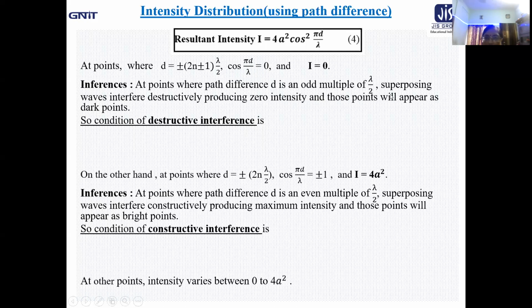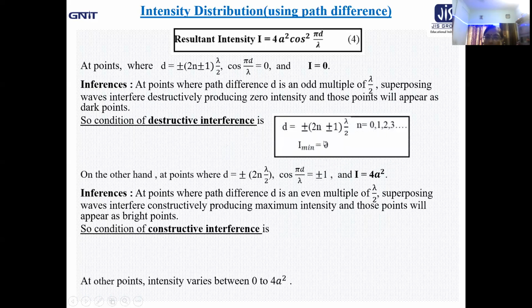So, under these conditions, superposing waves interfere destructively, producing zero intensity, and those points will appear as dark points on the screen. The appearance of the alternating bands we have seen in the last class. So, there we got alternate bright and dark points, and this is the condition of destructive interference, that is d should be equal to plus minus (2n plus minus 1) lambda by 2. n is the order of the interference. The values are 0, 1, 2, 3, and I minimum equals 0.